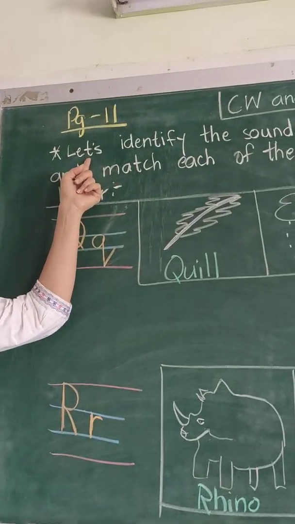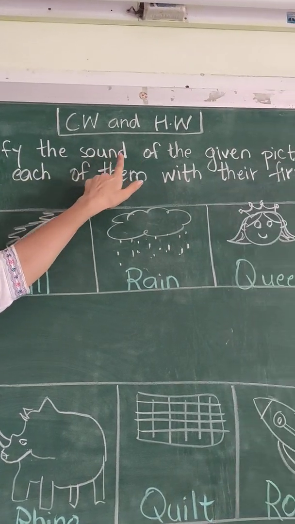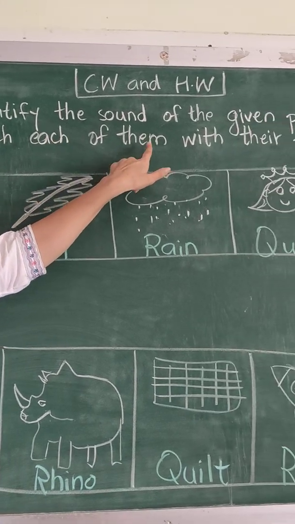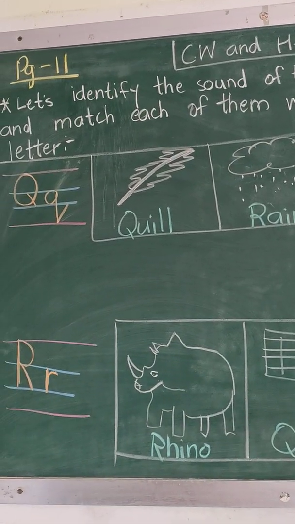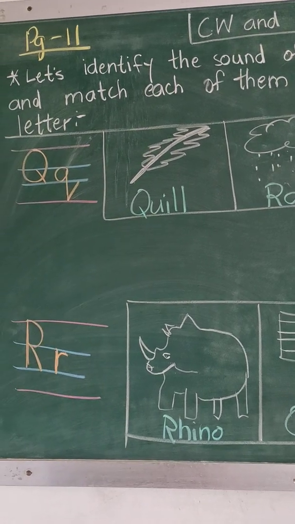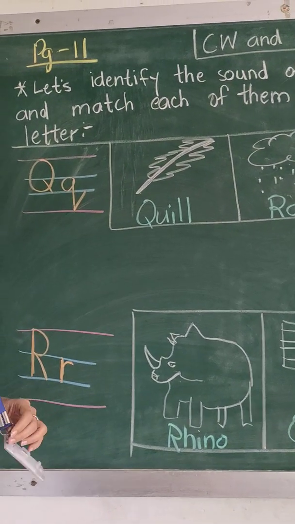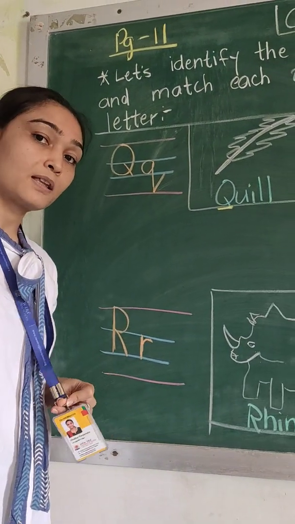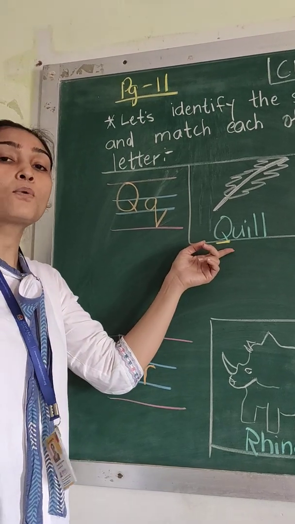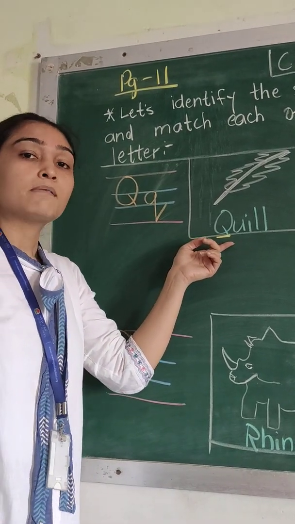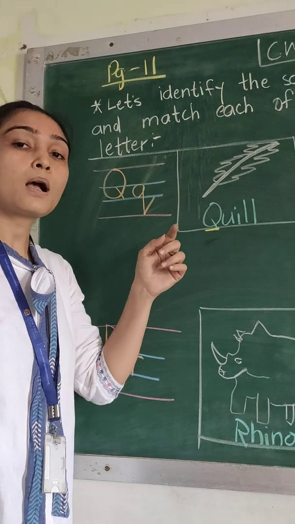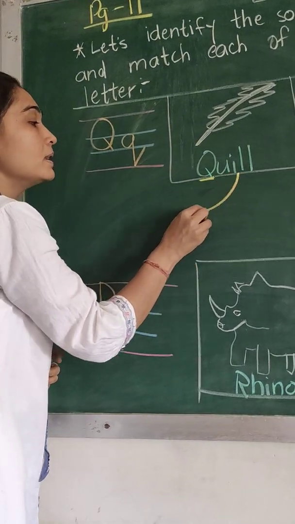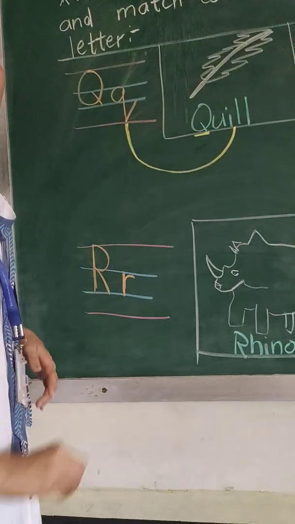Our heading says, let's identify the sound of the given pictures and match each of them with their first letter. Our first picture is of a quill. What is a quill, children? आपने ये से quill देखा है कभी? Yes, quill is a feather of the bird. Birds के feather को हम quill बोलते हैं. So what do you hear when I say quill? Quack, quack, quill. I hear the sound of Q. So I will match this picture to letter Q.